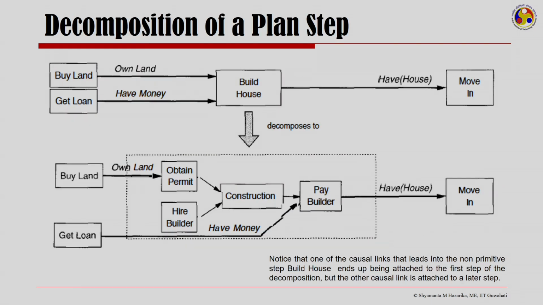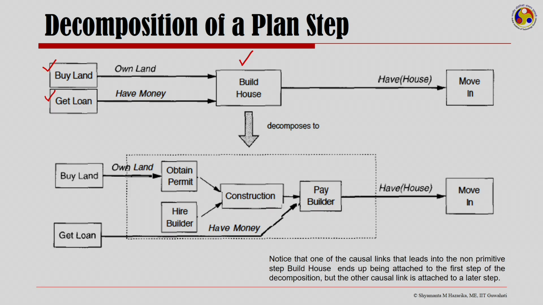So, here is the decomposition of a plan step and how you go about making all things fall in place. If you remember, we were talking of having an operator called build house, which is an abstract operator. In order to have that, one needs to own land and have money. So, in order to own land, you need to buy land, and in order to have money, you need to get a loan.